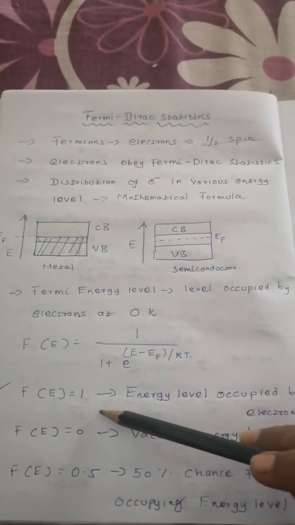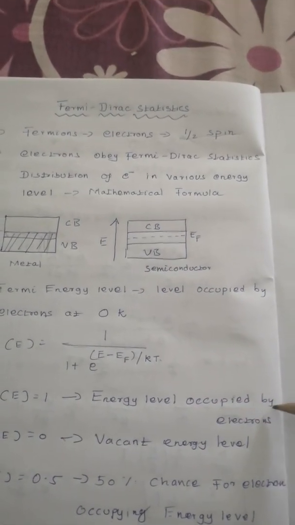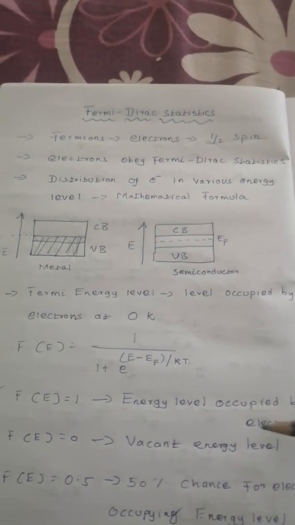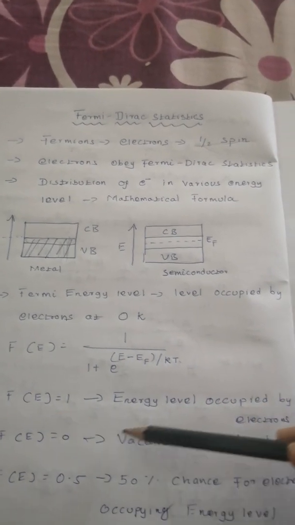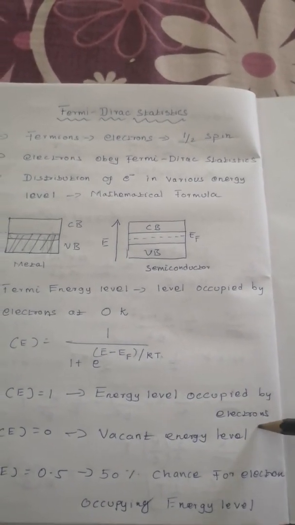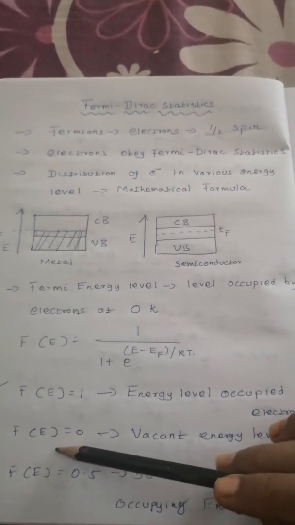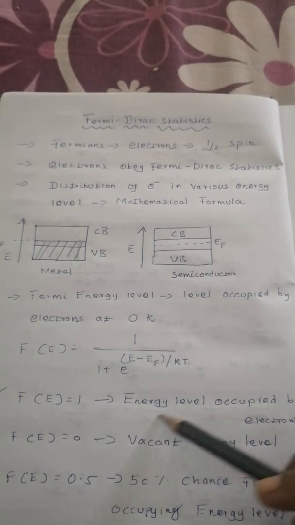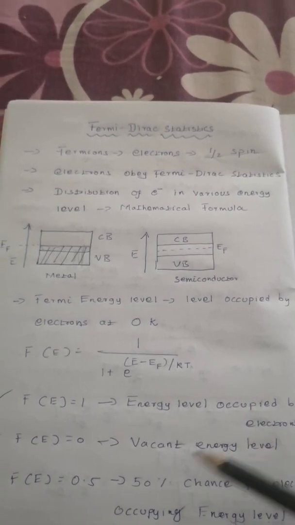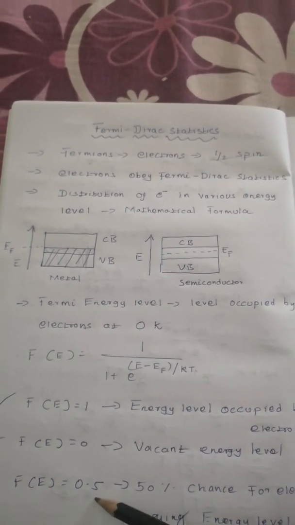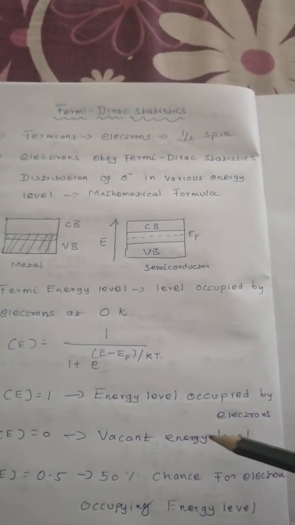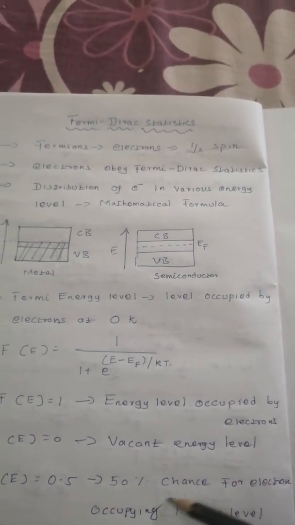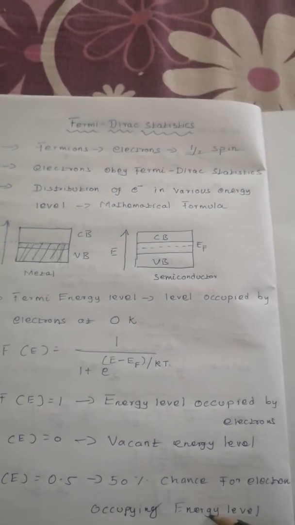If f of E is equal to 1, we can say energy levels are occupied by electrons. If f of E is equal to 0, we can say it's a vacant energy level. There is no occupation of electrons. If f of E is equal to 0.5, we can say 50% of the energy level is occupied by electrons.